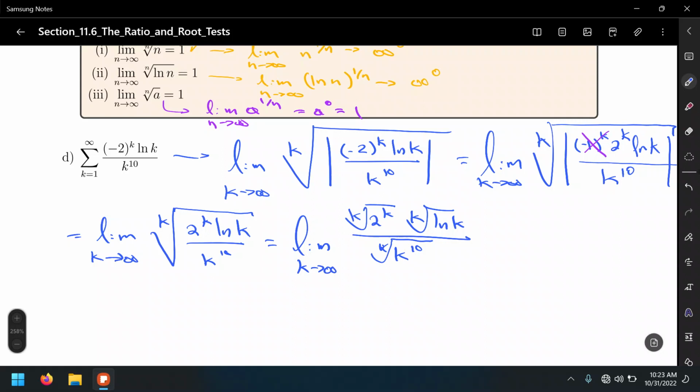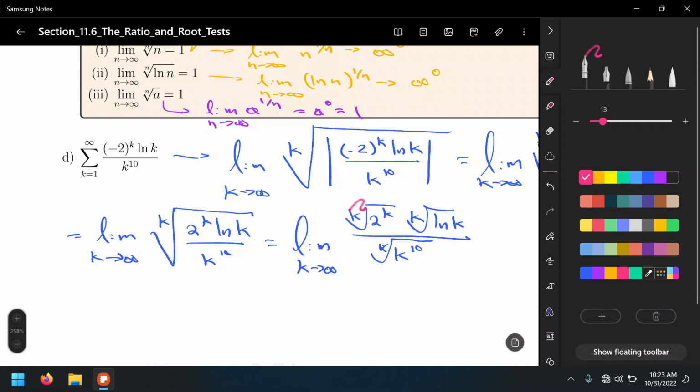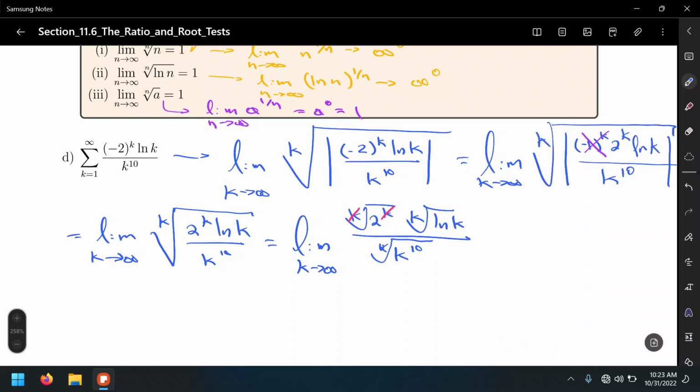So a bunch of cancellations are going to occur in here. Number one, we can cancel out the k here, and in this case we can just use the special limits, right? So I'm going to rewrite the limit in the denominator using this property of radicals.